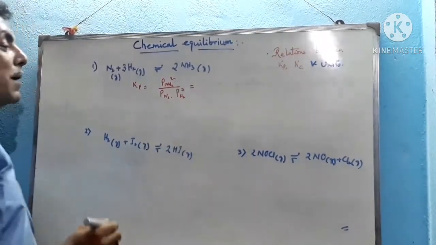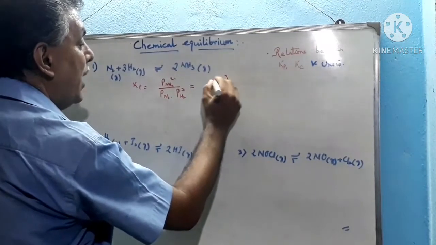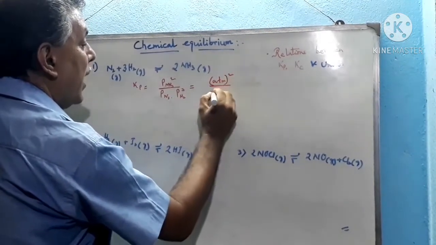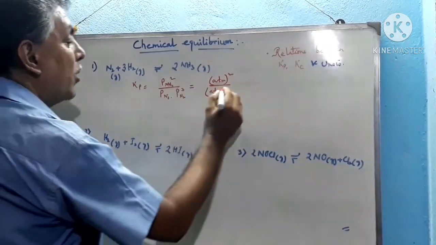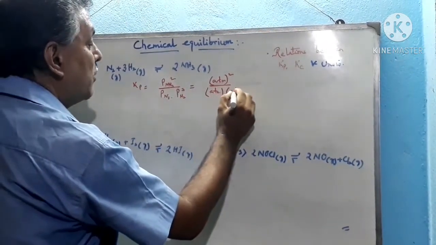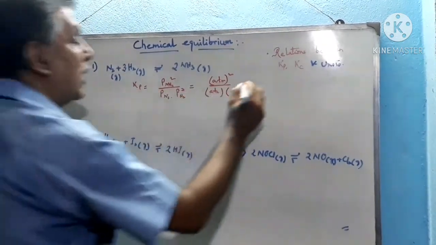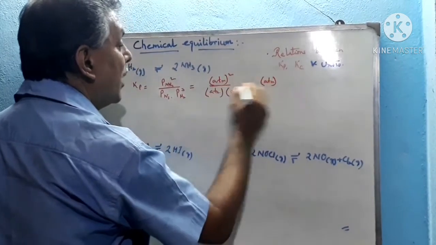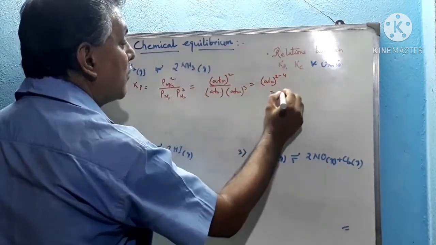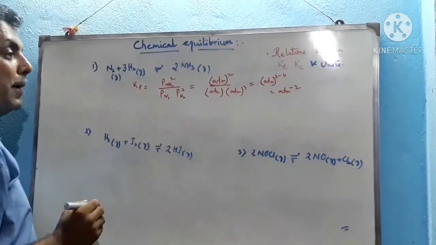So if we express the partial pressure in atmosphere, then the unit will be atmosphere square divided by atmosphere to the power 1 into atmosphere to the power 3, because partial pressure is denoted in atmosphere. So the overall expression will be atmosphere to the power 2 minus 4, that means atmosphere to the power minus 2. This is the unit of Kp.